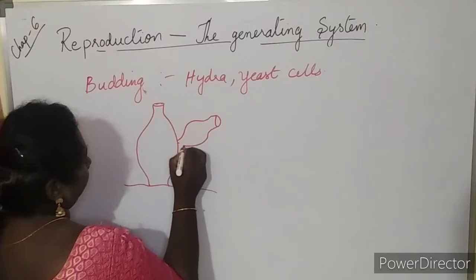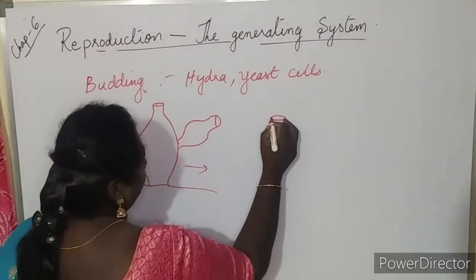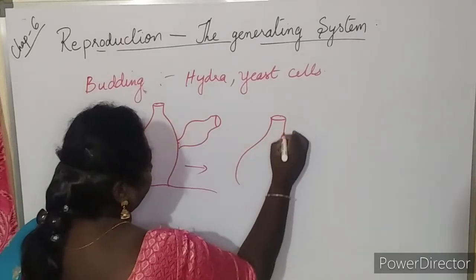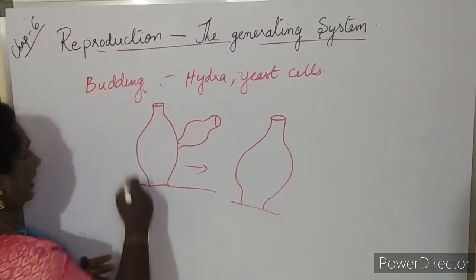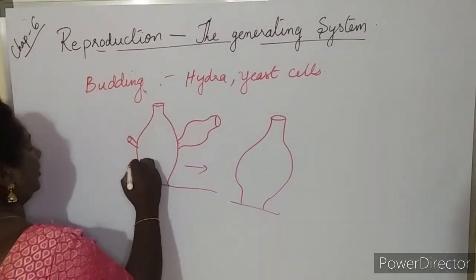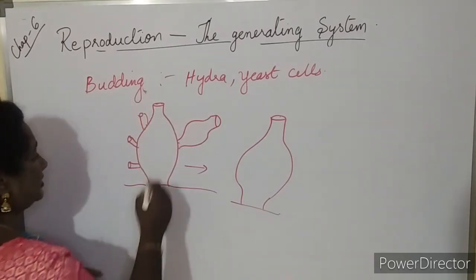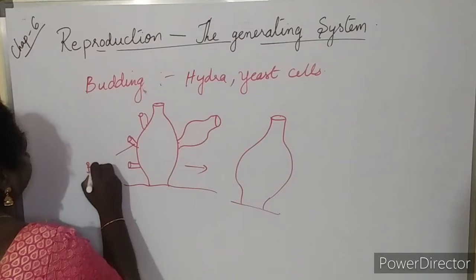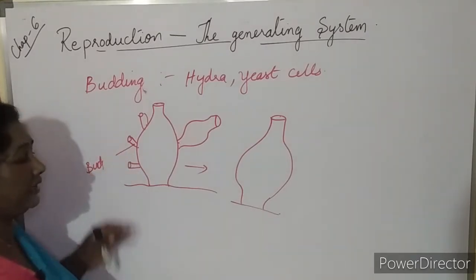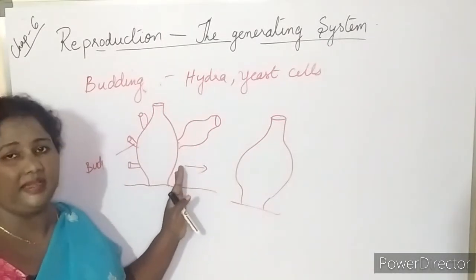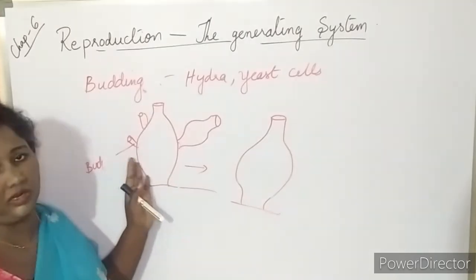Finally it separates from the parent, and again you can see a new hydra on the substratum. Not only one, many buds will be growing on the surface of hydra. All these buds grow, and finally all the buds on the parent grow into separate organisms. Such type of division is called budding.